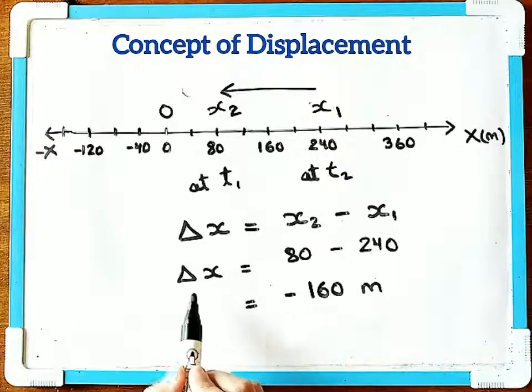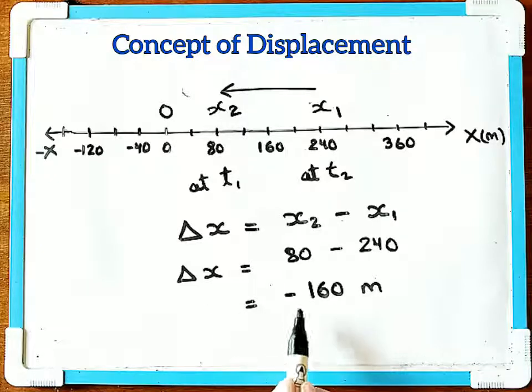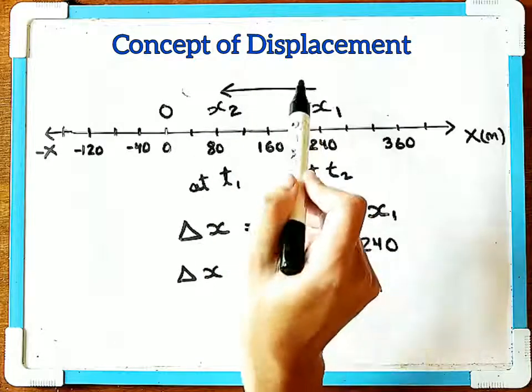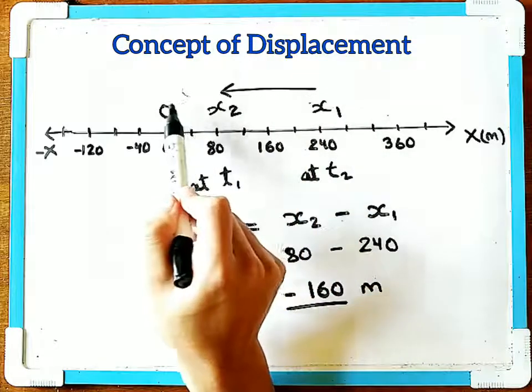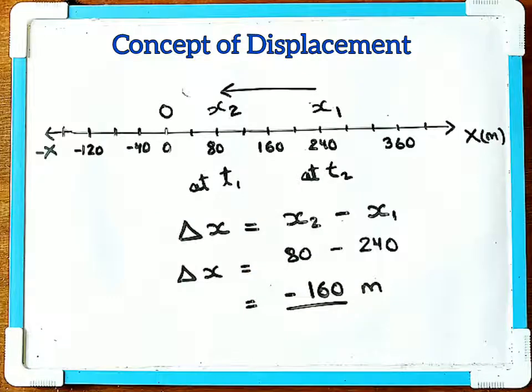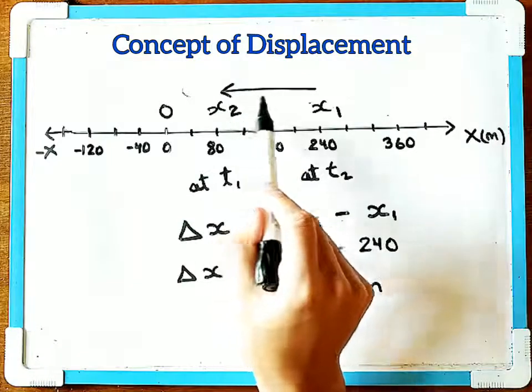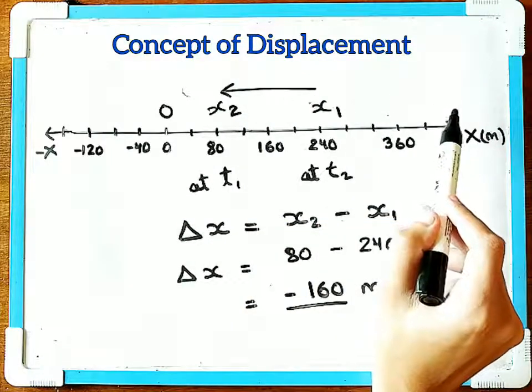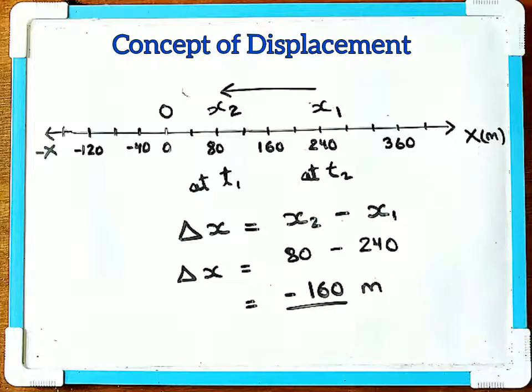So your displacement can be positive, it can also be negative, depending upon the direction in which it is moving. If it is moving in the negative x direction, then the displacement is negative, and if it's moving in the positive x direction, then the displacement is positive.